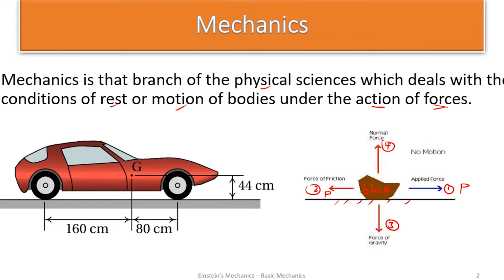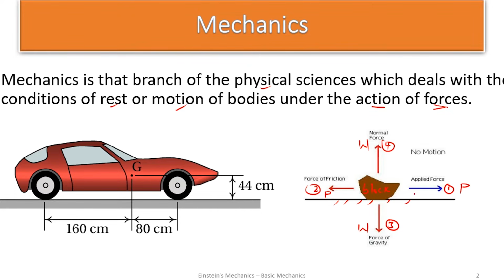The same thing if forces 4 and 3 want to keep this block in equilibrium without any vertical movement, let's name this W. This same force should be there so that they can all cancel out to make this block be in equilibrium. So this block can only be at rest if the summation of the horizontal forces is 0 and the summation of the vertical forces should be what? 0. Are we good? And this block will be at rest.